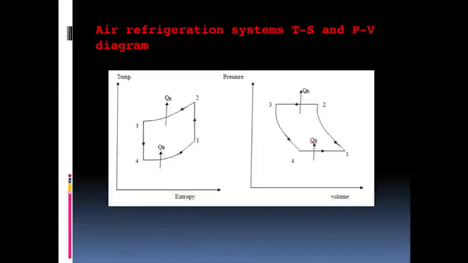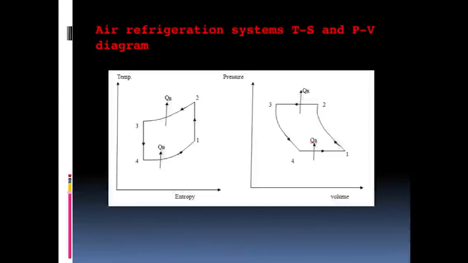Similarly, you can see in the PV diagram, where 1 to 2 is represented by isentropic compression, and 2 to 3 by constant pressure, so there is a flat line. 3 to 4 is reversible adiabatic or isentropic expansion, and 4 to 1 is again constant pressure heat absorption, so there is a flat line.